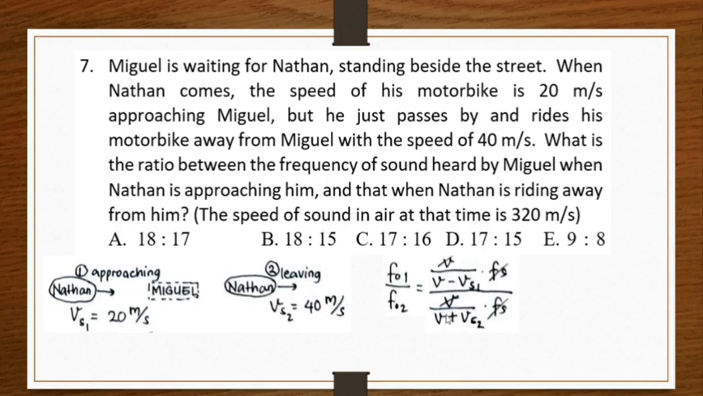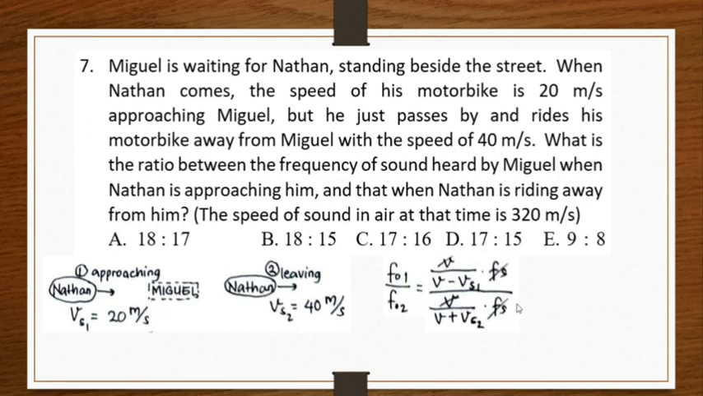This should be given positive sign because this is when Nathan is leaving Miguel. So the source of sound is leaving the observer, so this should be given positive sign. Miguel is still stationary, so VO is 0. Yeah, we can cross Fs out and also V because V is the same, 320 meters per second.